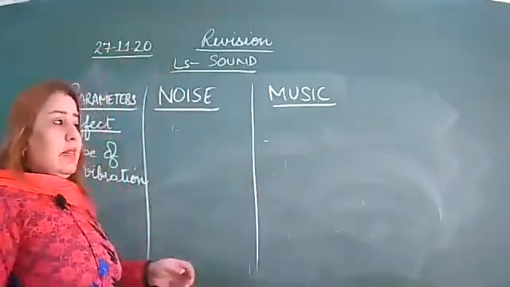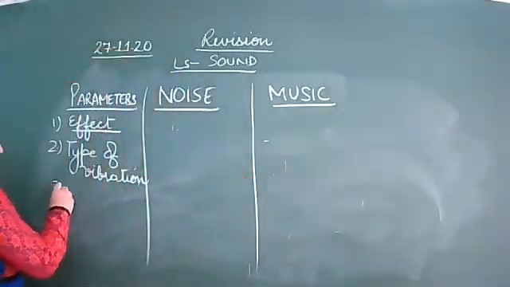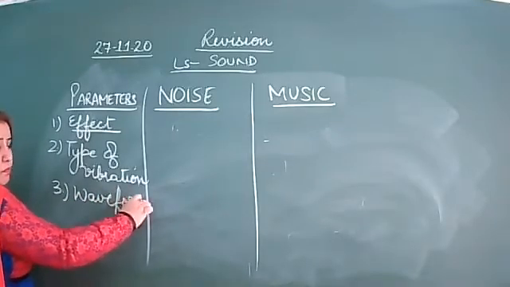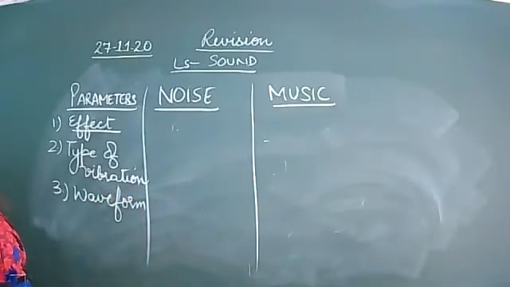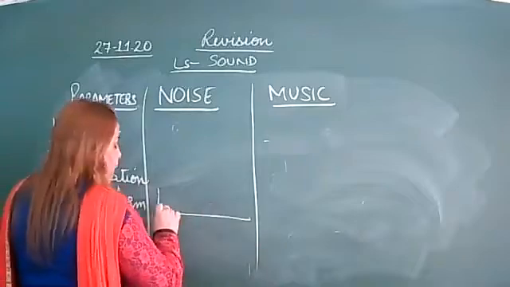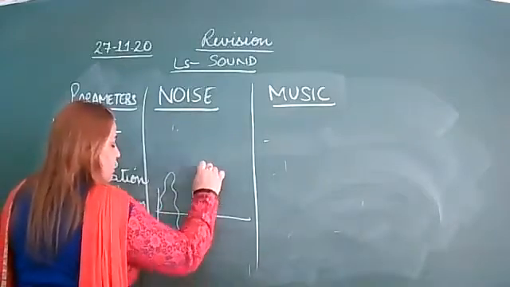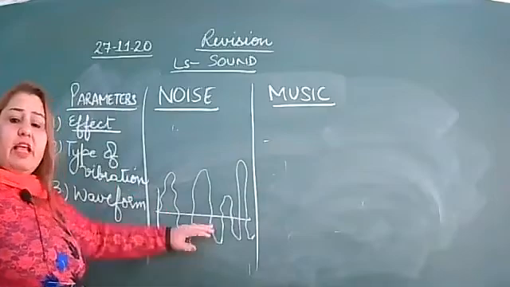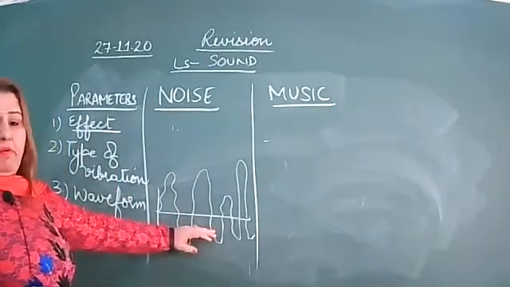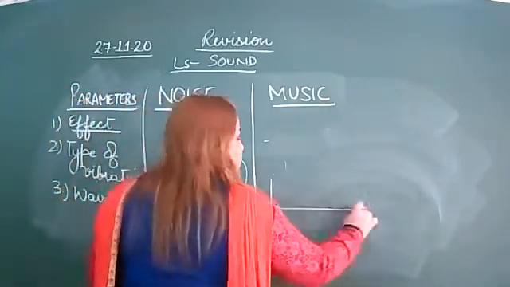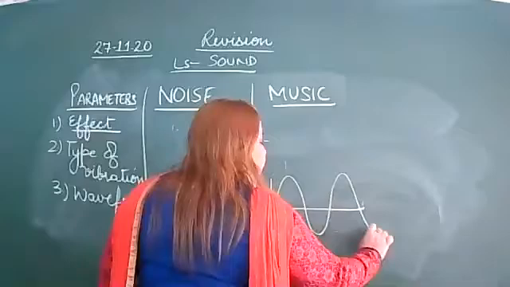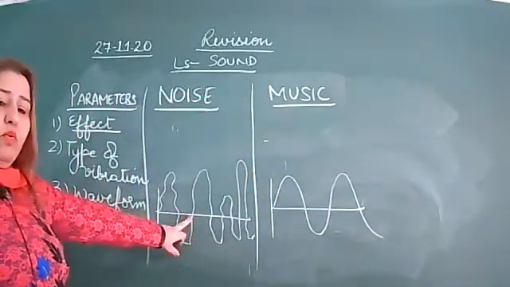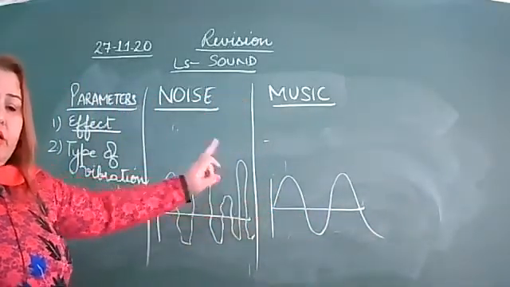Third is waveform, right? Noise has an irregular waveform, like this. But when we talk about music, it has a regular waveform. Is this point clear? Irregular waveform, regular waveform, right?